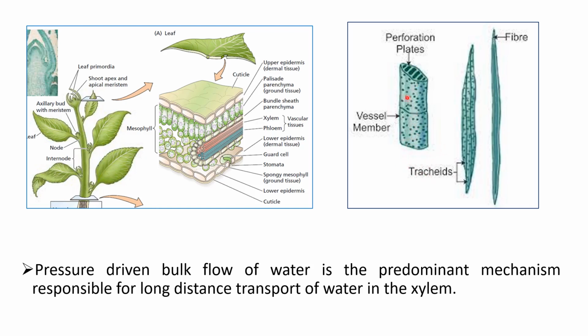So vessels and tracheids carry out the bulk flow of water from the roots towards the leaves. Pressure driven bulk flow of water is the predominant mechanism responsible for long distance transport of water in the xylem.